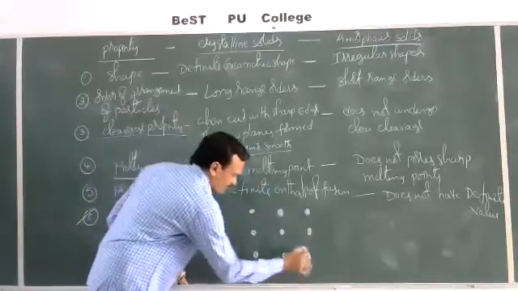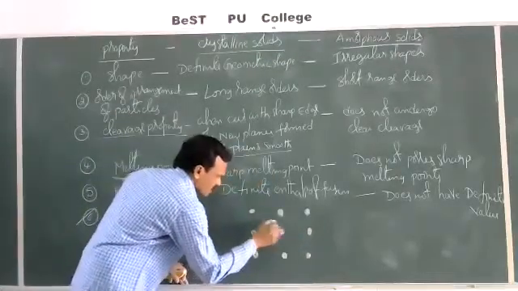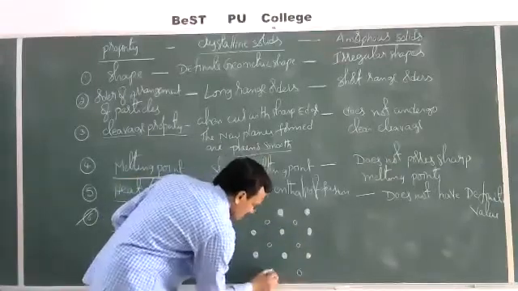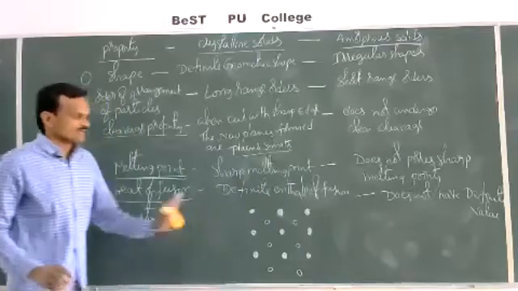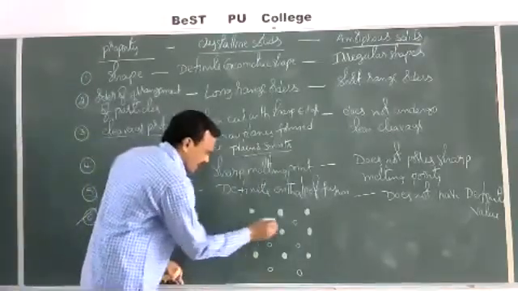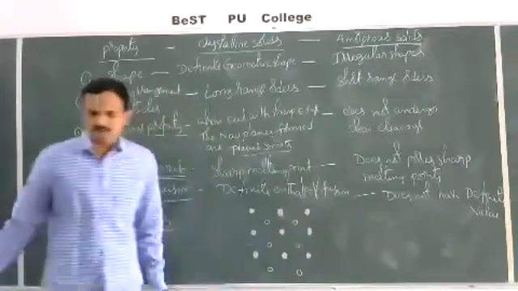These are one type of particles. Let us assume these are another type of particles. This is a crystalline solid. So shaded and unshaded particles are two different types of particles.